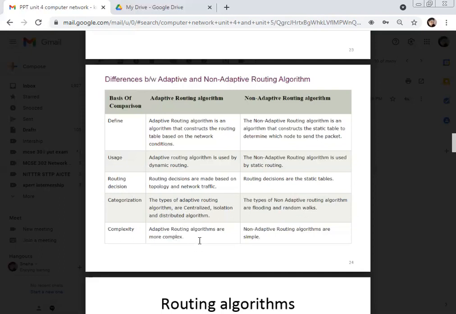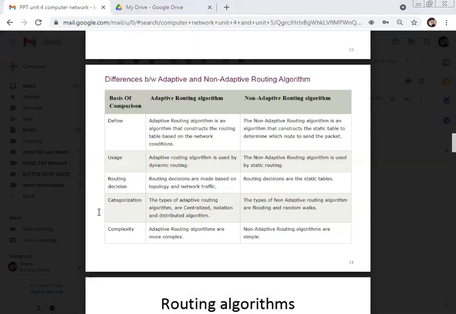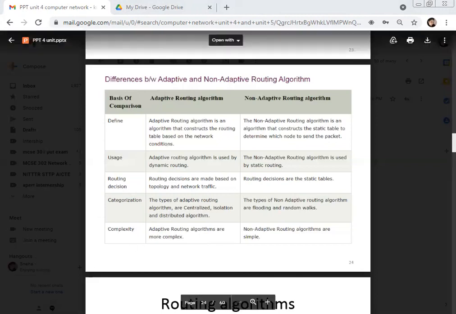Now, what do you mean by the complexity? In terms of complexity, as we have to take decisions randomly, we have to keep watch on the topology used, and we have to keep watch on how much network traffic is going on. So it is a very difficult and very complex task. That's why adaptive routing algorithm is complex as compared to the non-adaptive, while the non-adaptive algorithms are simple because we are using only one single parameter, that is called the static table.